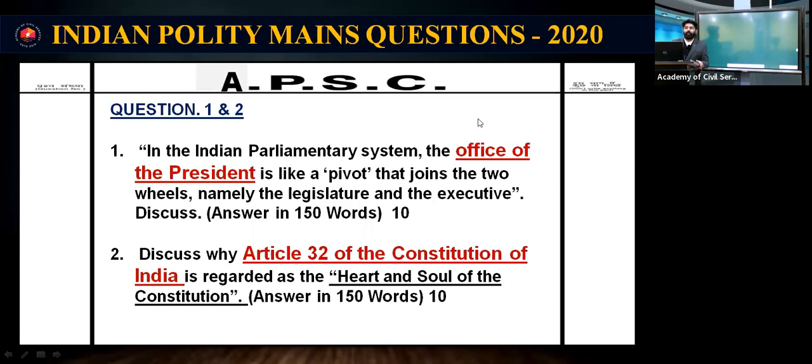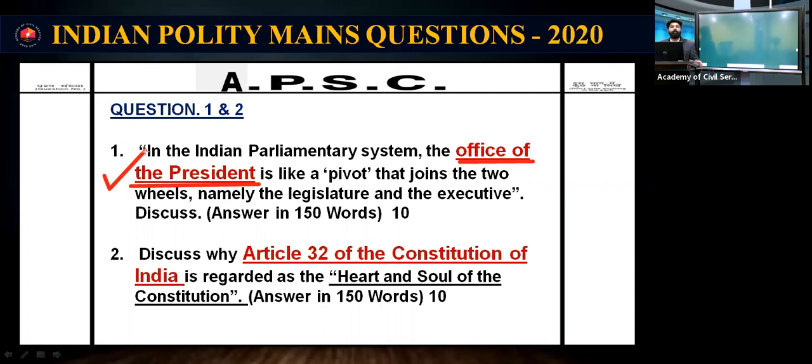I'm taking the previous year questions of APSC 2021 from the Indian polity syllabus. You can see that the first question was related to the office of the president. It was asked last year because the election of the president was happening that year, so it was a current affair at that point of time. Due to that, the office of the president, the powers of the president and the features of this office were important. That is why they asked a question in 2021 regarding the office of the president, integrated with Parliament, concepts that we have already studied for the prelims exam. But here they need to be enriched a little for mains answer writing.